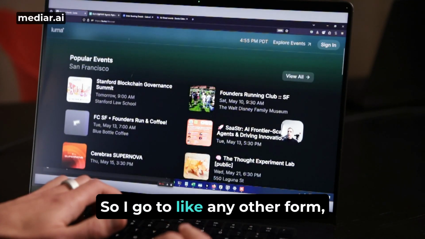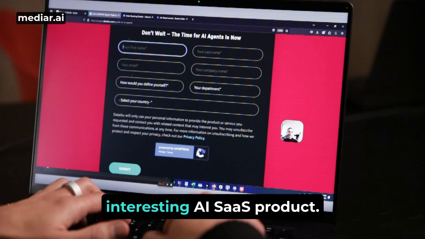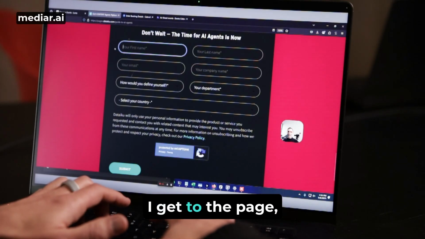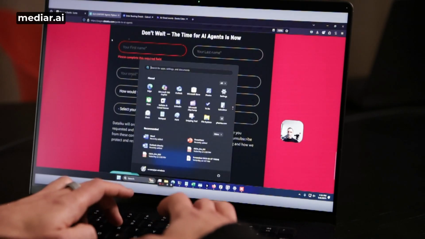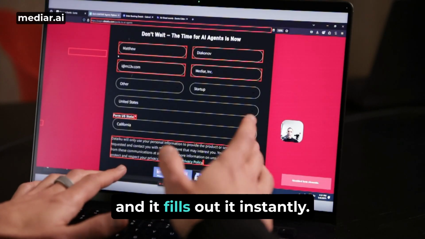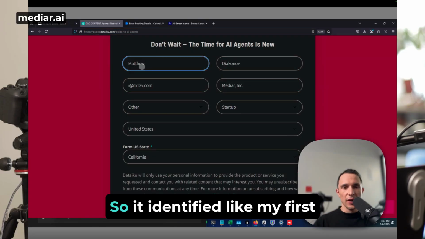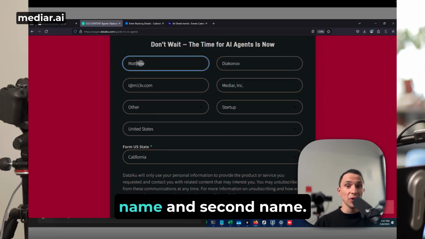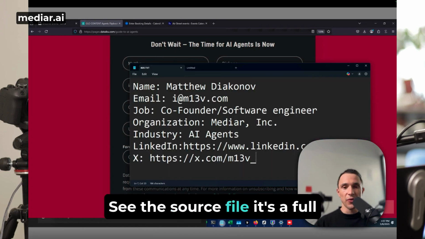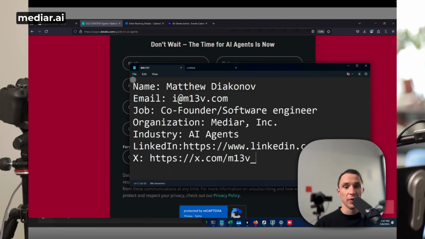So I go to any other form. Let's say I'm going to sign up for a trial for some interesting AI SaaS product. I get to the page, I refresh it, and it fills out instantly. Take a look. It identified my first name and second name. See the source file? It's a full name. So it understands where it's a full name and where it's the first name.